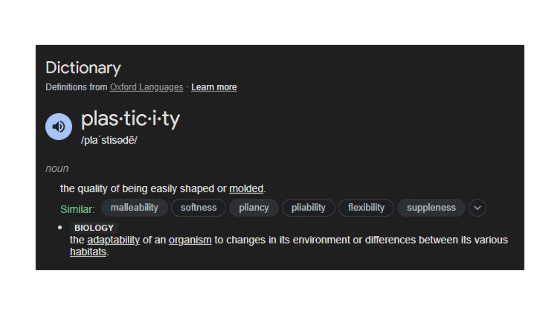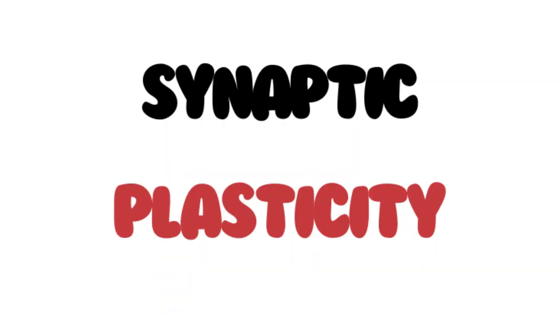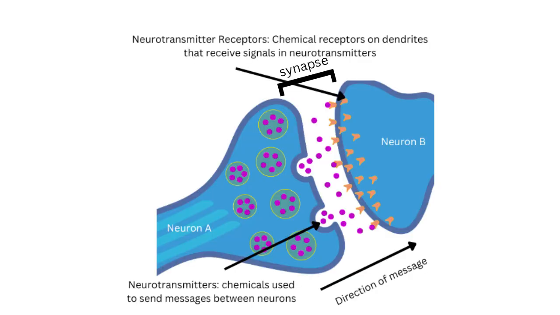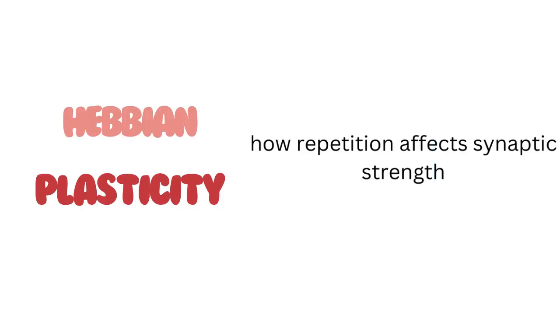It means being adaptable. Hebbian plasticity is a type of synaptic plasticity, which is the ability for your synapses to adapt to injury and environmental change. The synapses in your brain are the gaps or connections between neurons or nerve cells where messages are sent and received. Hebbian plasticity focuses on how repetition affects synaptic strength.